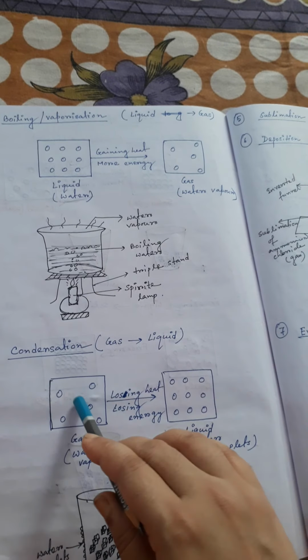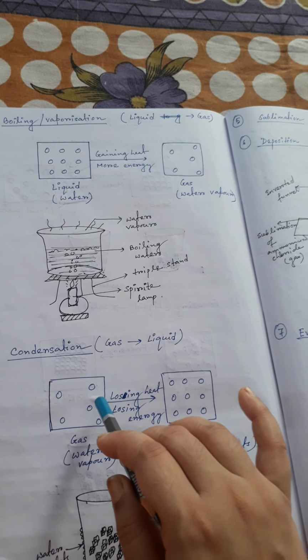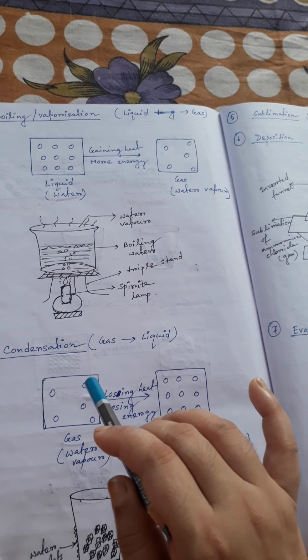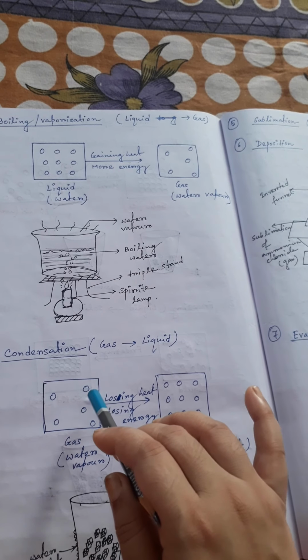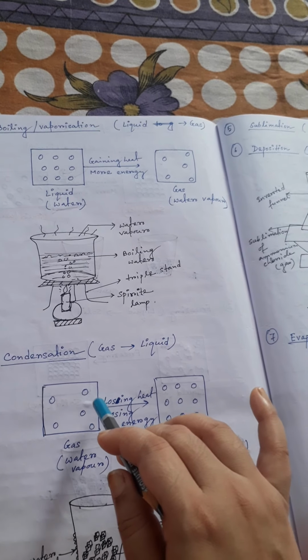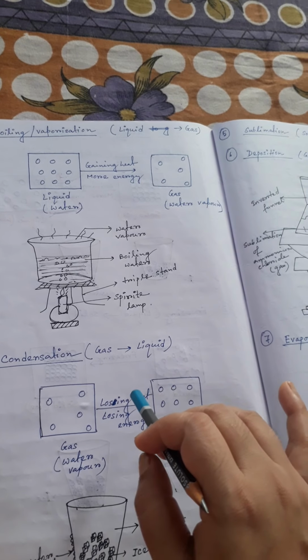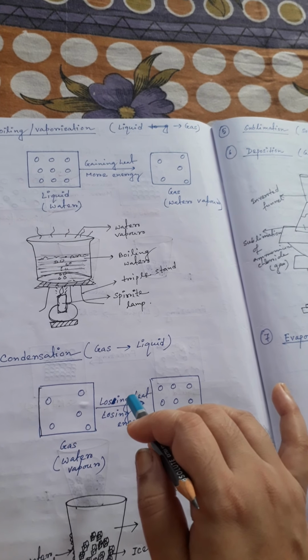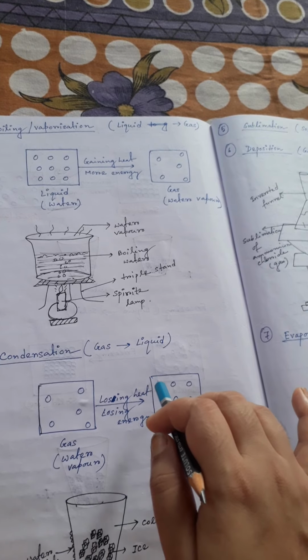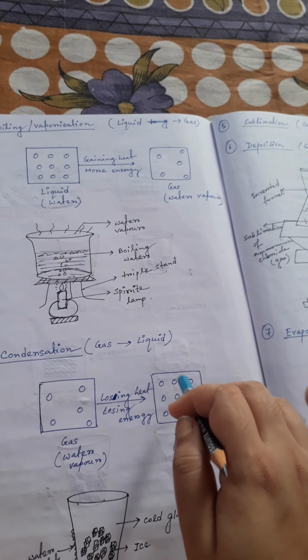Eventually the force of attraction between the colliding molecules becomes strong enough to hold them together. At this point a gas begins to condense into liquid. This process is called condensation.